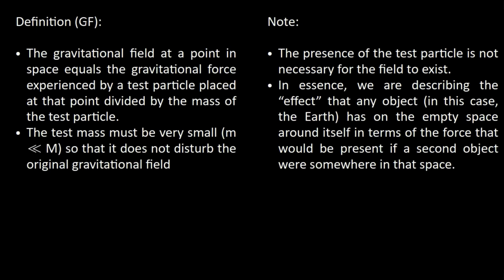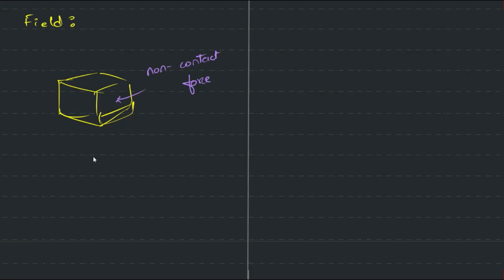So the official definition of gravitational field is that the gravitational field at a point in space equals the gravitational force exerted on a test particle placed at that point divided by the mass of the test particle. So this is a small note. The test particles are generally taken to be very small so that they don't disturb the original gravitational field. All of this idea will be used when you're studying magnetic field, electrical field and all of that. So you need to carry forward these ideas, okay?